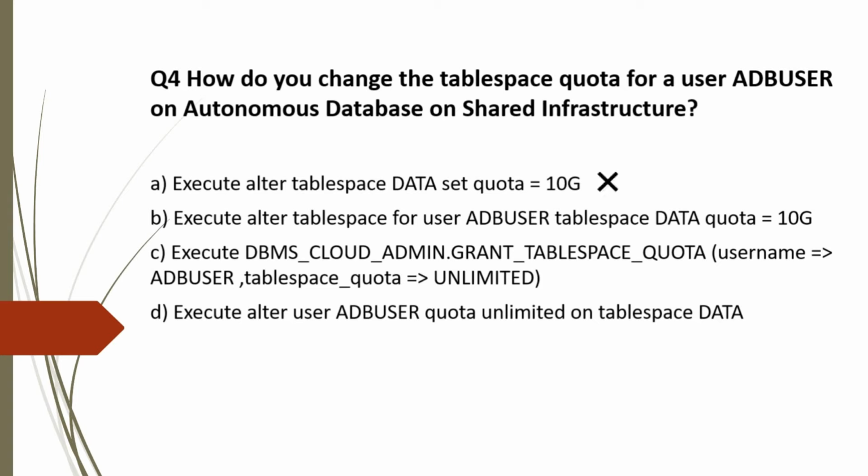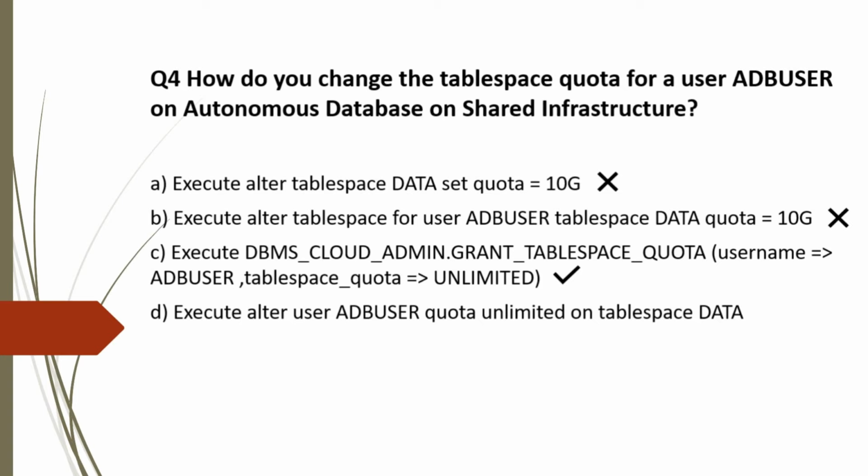Option B. Execute alter tablespace for user ADB user tablespace data quota equal to 10G. This is also an invalid command, so incorrect. Option C is the correct command. We saw we can also mention unlimited in tablespace quota, so this is correct.